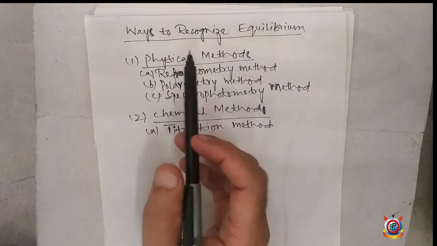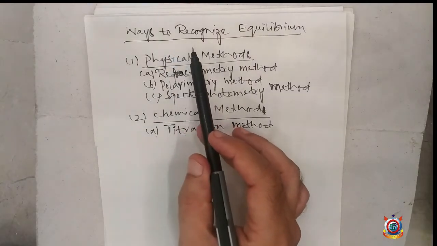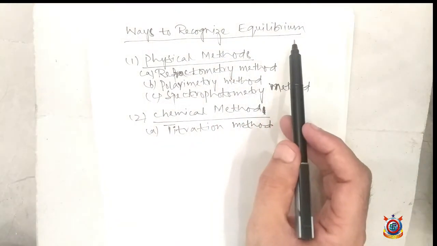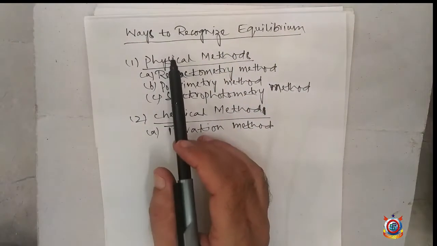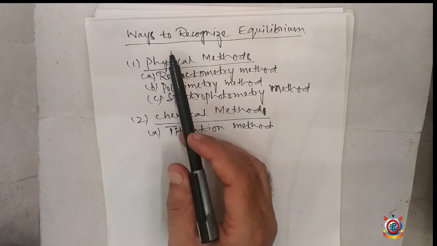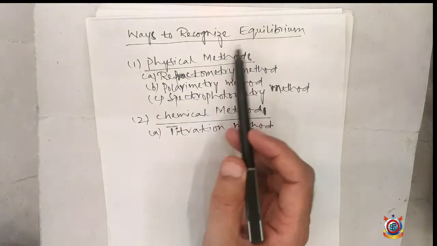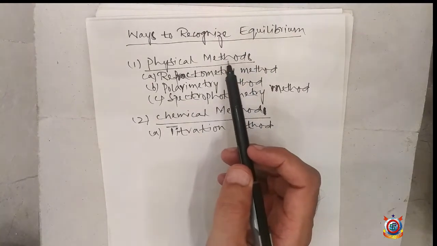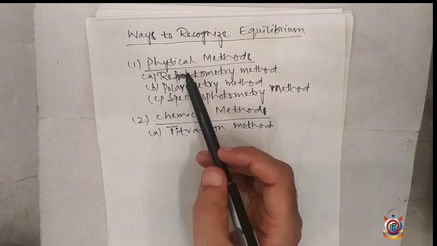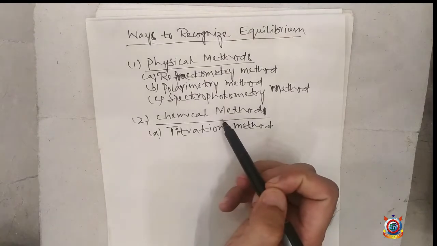Our next topic is ways to recognize equilibrium. In order to recognize the state of equilibrium in a chemical reaction, the following methods are used: physical methods and chemical methods.